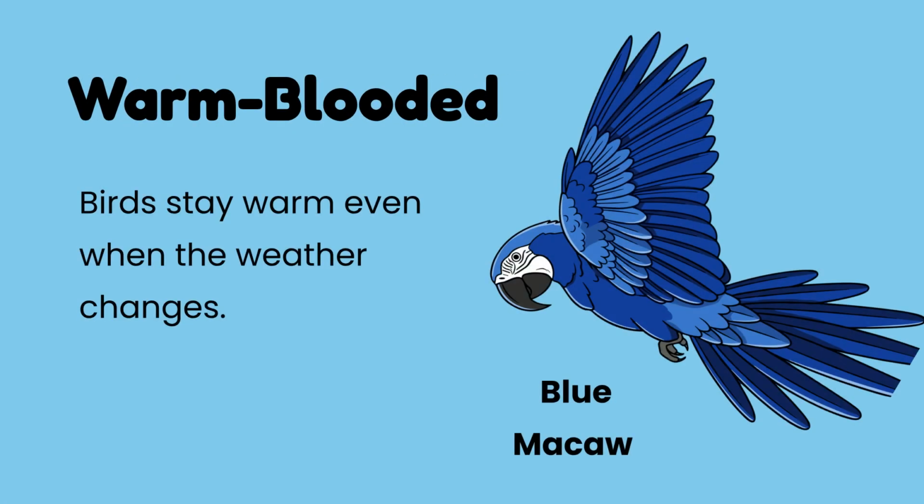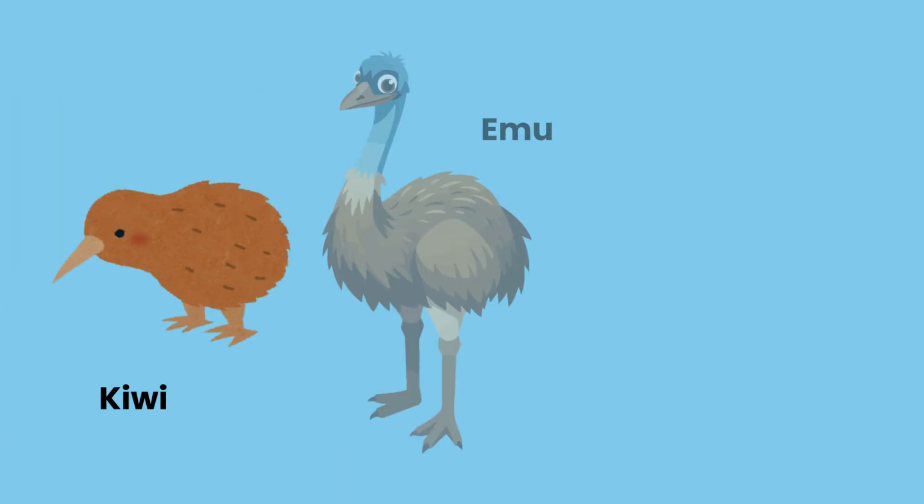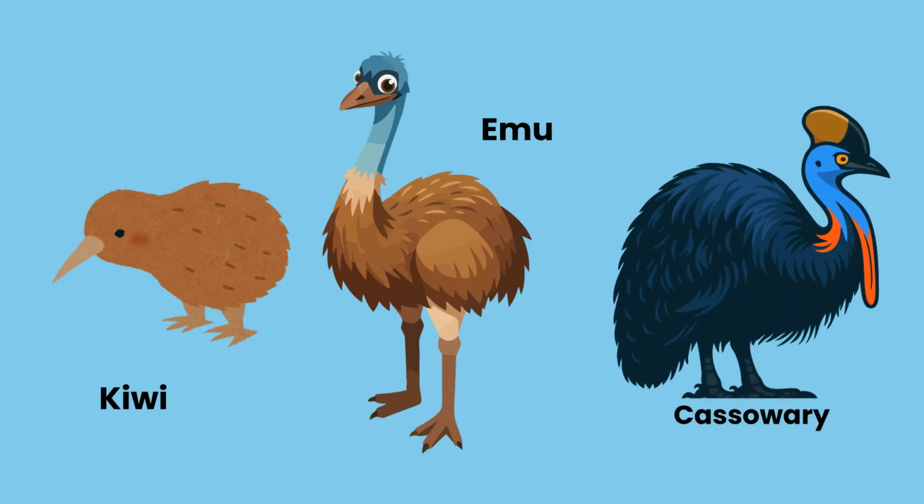Birds are warm-blooded, which means they can keep their body temperature the same even when the weather changes outside. This is a crucial survival trait. Some birds, like the kiwi, emu, and cassowary, can run very fast but cannot fly. They have adapted to a life primarily on the ground.